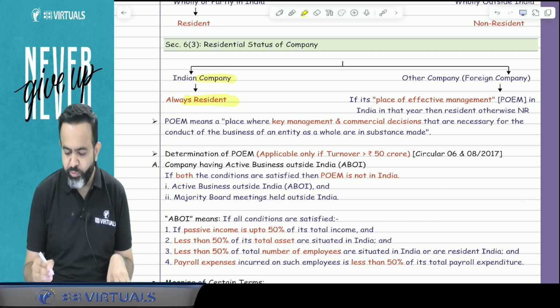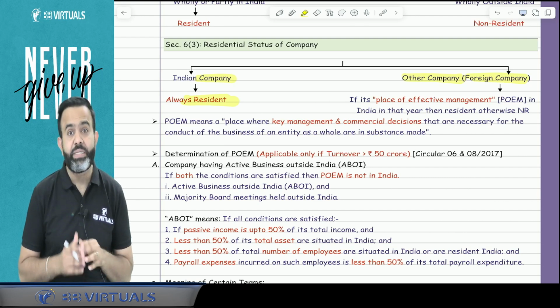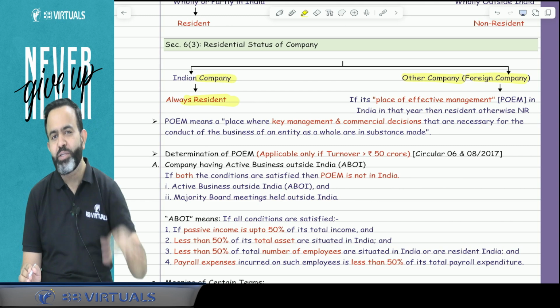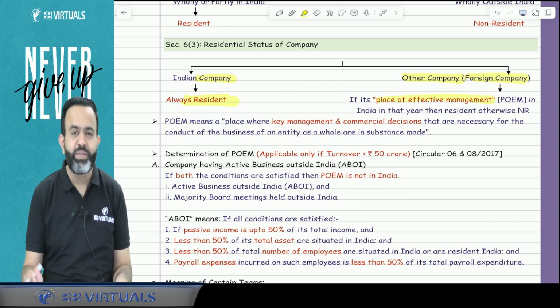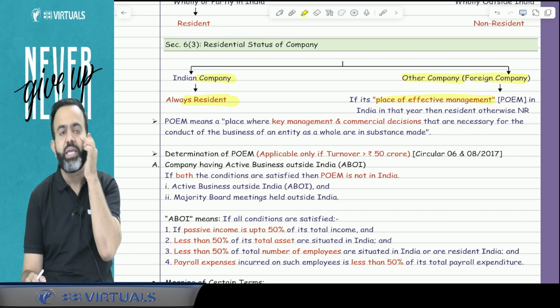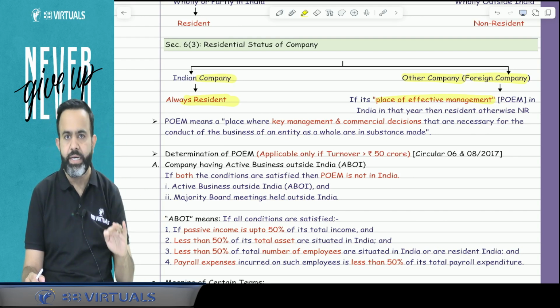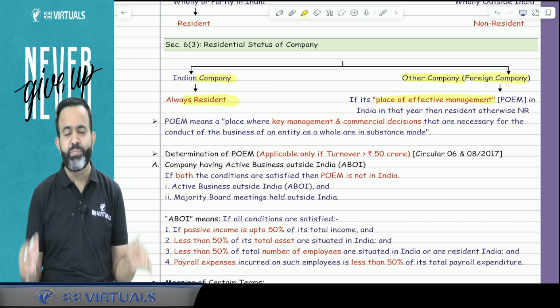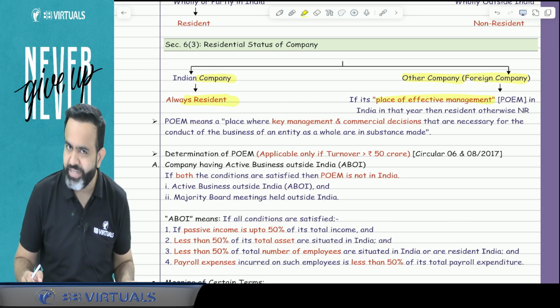Now we are talking about the foreign company, or the other company. Sir, will the other company be resident or non-resident? That depends on the POEM. POEM is place of effective management and control. In case of a foreign company, if the POEM is located in India, then the foreign company is treated as a resident of India. Otherwise, the foreign company will be treated as a non-resident of India.